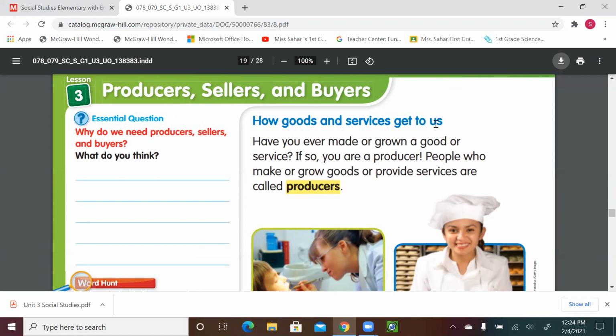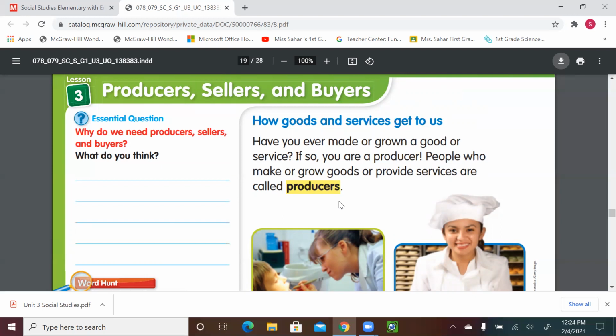How do goods and services get to us? Remember, we said a good is a product that people either grow or make. Have you ever made or grown a good or service? If so, you are a producer. People who make or grow goods or provide services are called producers. So if you make or grow food or goods or provide any service, that's what we call producers.